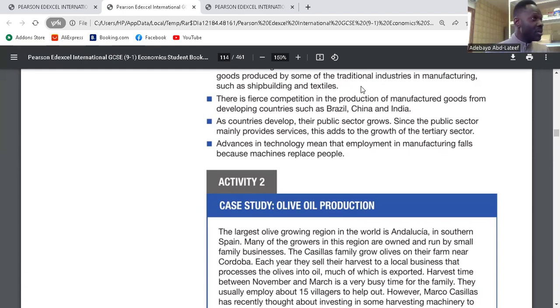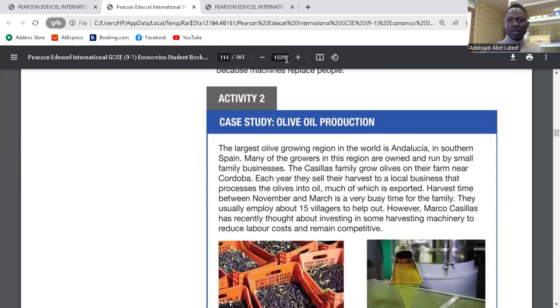Firms that cannot afford the latest technology will not be able to keep up with production and output within the economy. As a result, they stop. They feel discouraged and can't continue. So there's going to be a decline in the manufacturing sector because those firms and industries cannot afford the latest technology. Is it clear?